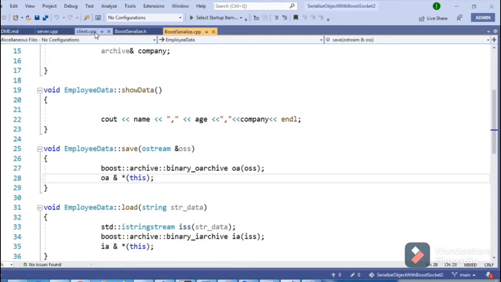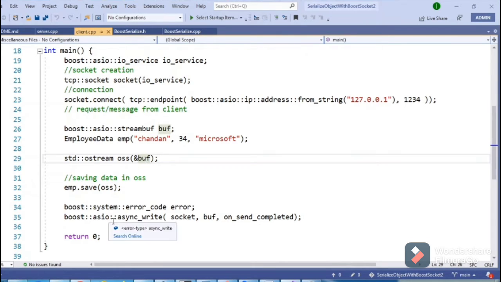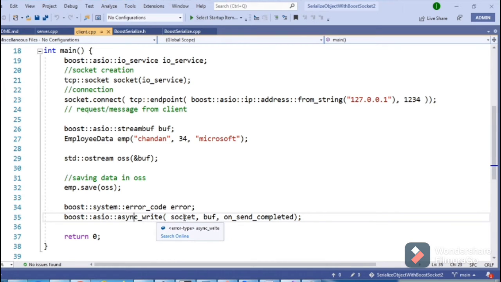Now the employee has saved the data into the buffer of OStream, right? So we are writing that buffer to the server socket, and this is the callback function. Once we receive a response from the server, we will call this onSendCompleted.